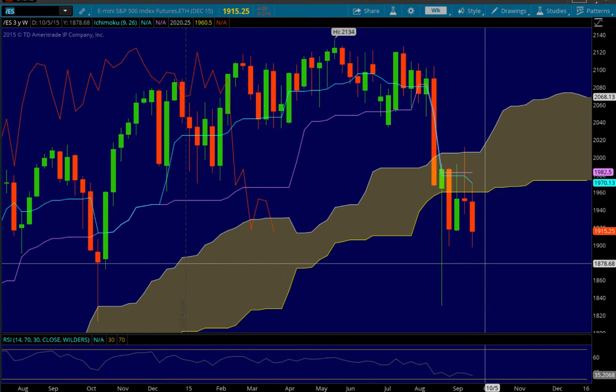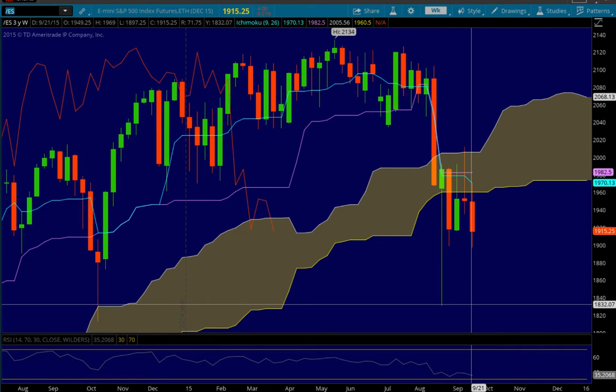If we do travel lower, we can look at the 1880s, the 1885 area, 1880 area, and then I don't know what to expect after that. We'll see if we do go lower. I don't have any good support under that besides this former